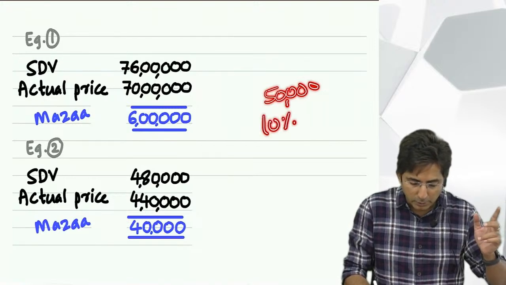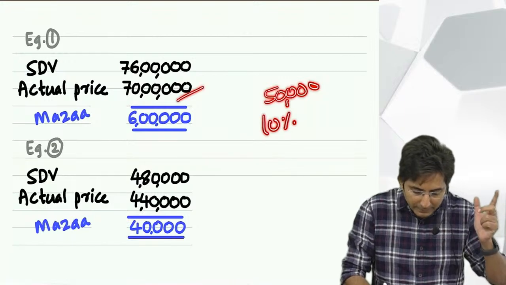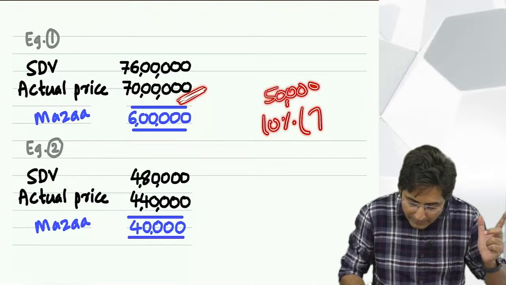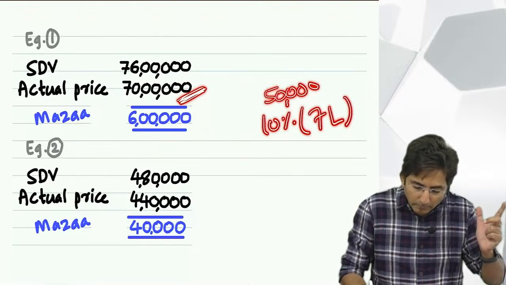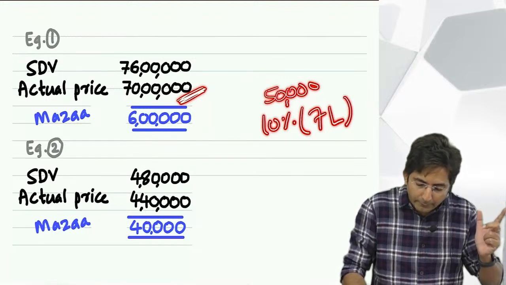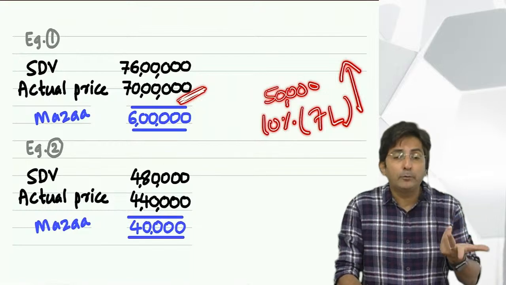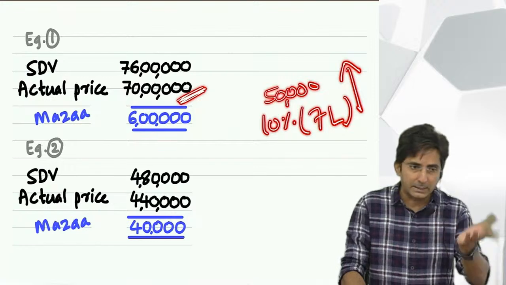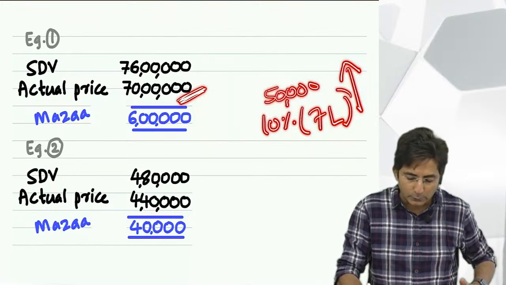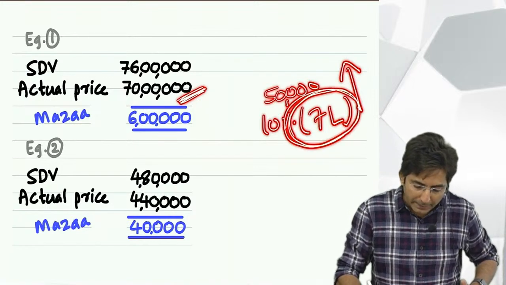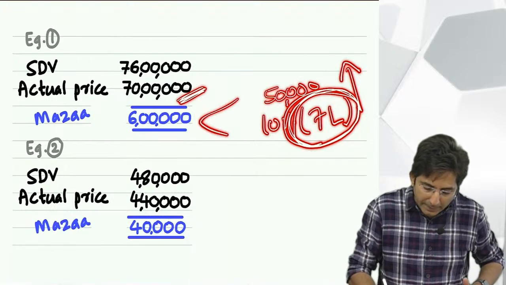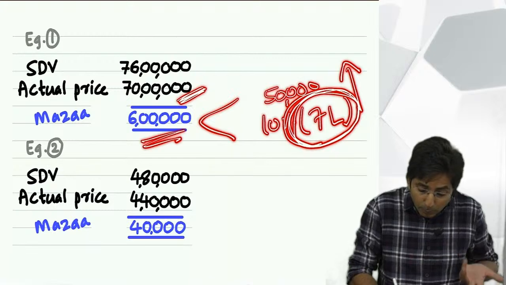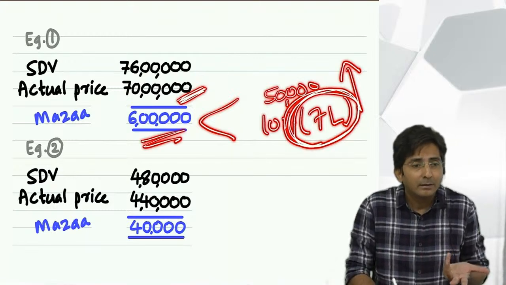What is 10% of the actual price? This is the actual price. 10% comes to how much? 7 lakhs. Now, between these two figures, you have to take whichever is higher. Between what? 50,000 and the 10% amount, whichever is high. So what comes to high? This one. Now, compare with this. Is our benefit small or big? Small. 6 lakhs is smaller than 7. Exempt.